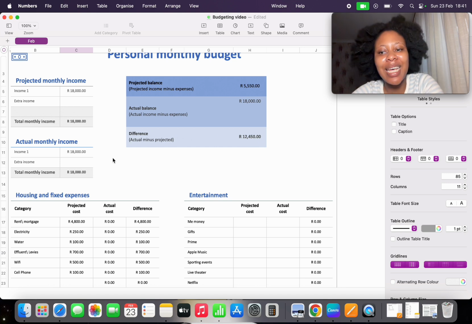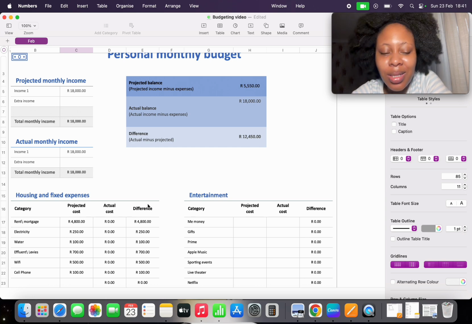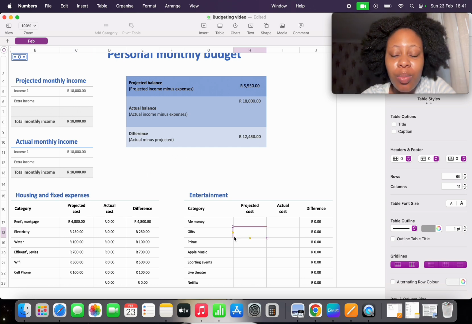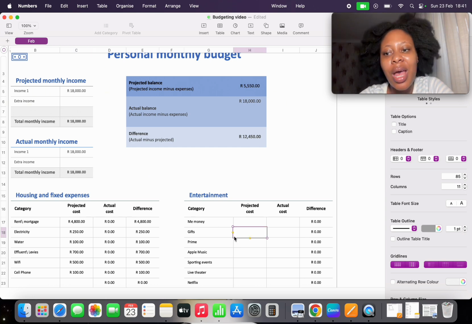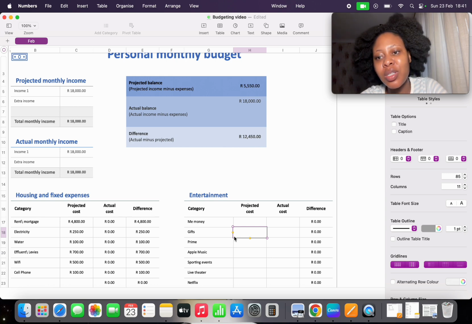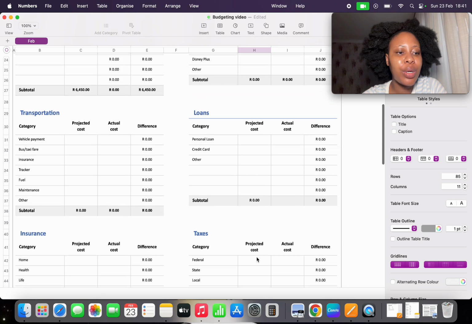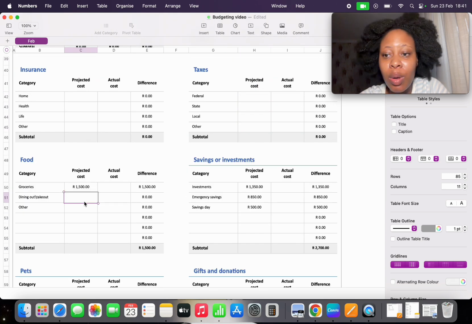Money finishes quickly, guys. It's actually insane that if you're looking at this budget, you're like, we are blowing 18,000 rand like that. Yes, it happens. But that's not the point. The point is we need to make good financial decisions, and we need to also plan to spend our money, so at least we know where it's going and we can account for it. So I'm gonna put our groceries at 1.5, right?